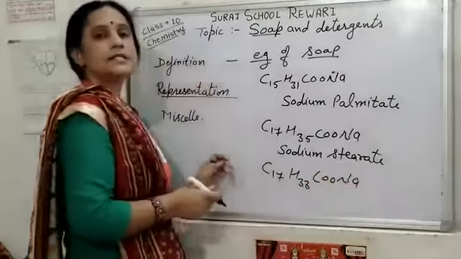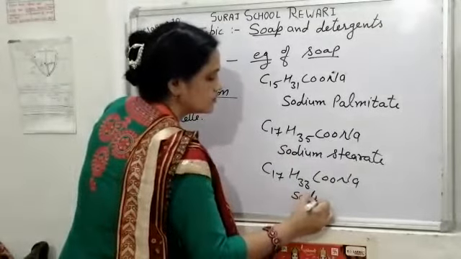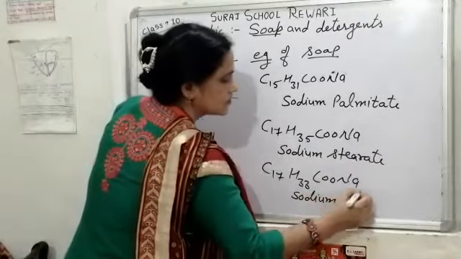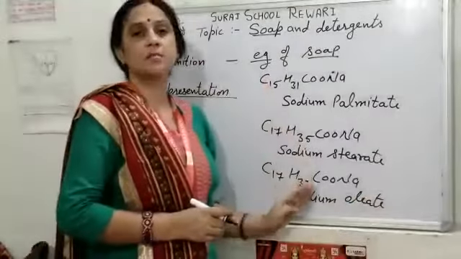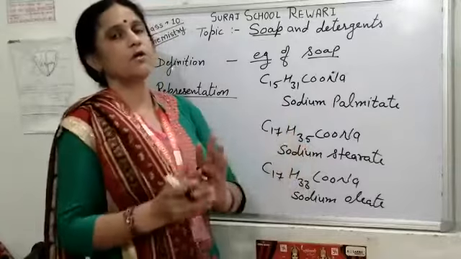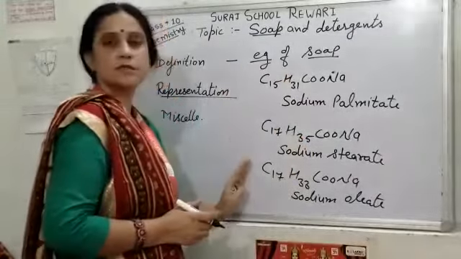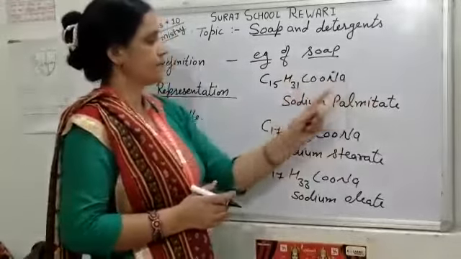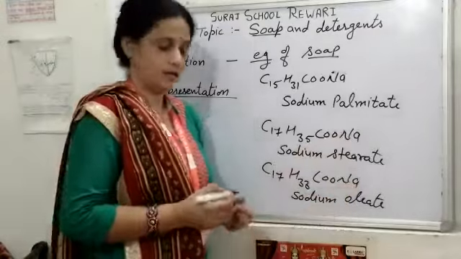It is another example of soap, that is sodium oleate. So students, these are some examples of soap. I am repeating again. Soaps are the sodium salt of long chain carboxylic acid, and some examples of soap are sodium palmitate, sodium stearate, and sodium oleate.